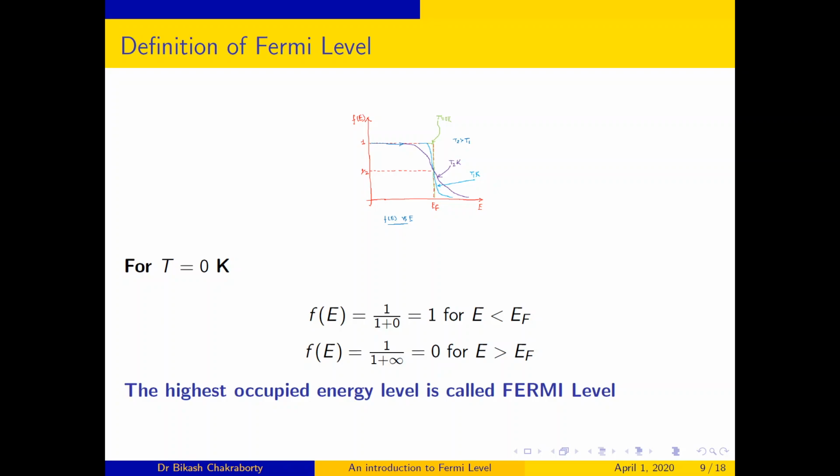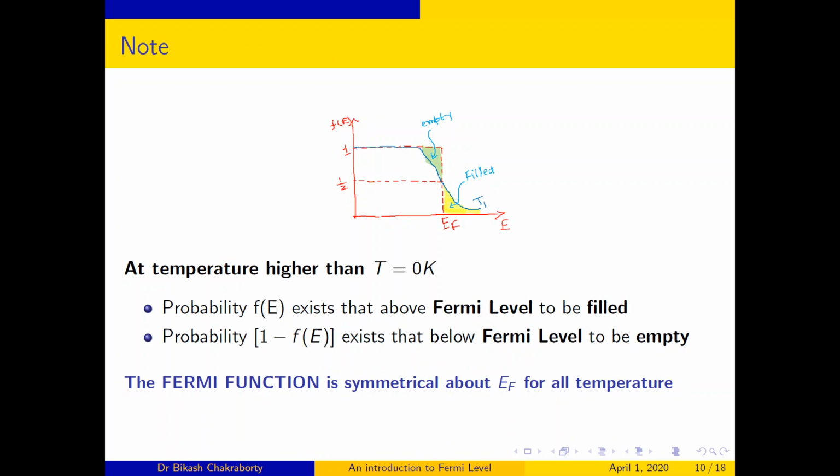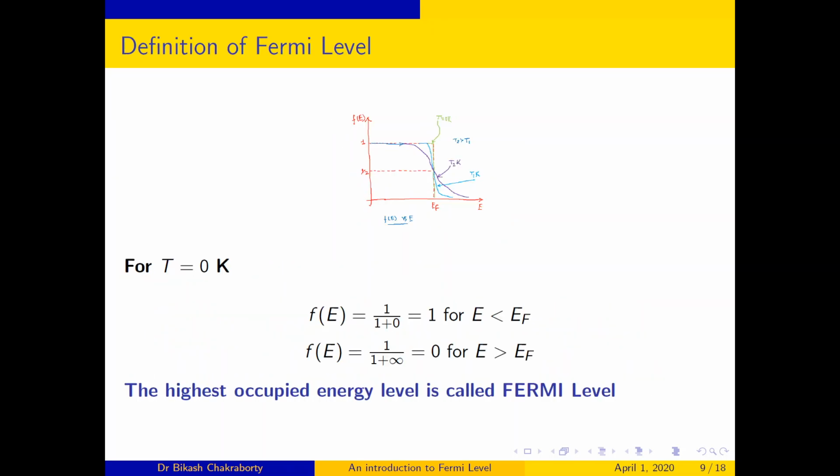Thus, the probability of occupation of an energy level greater than EF at T equal to 0 Kelvin is 0. What is the definition of the Fermi level at T equal to 0 Kelvin? I should say the highest occupied energy level is the Fermi level. I have just explained it.